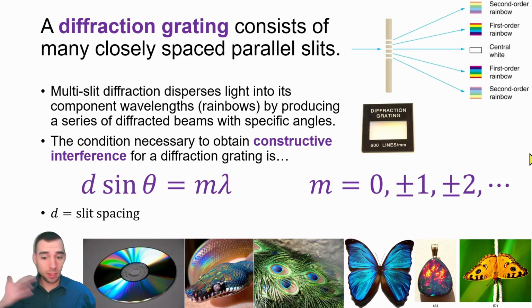And actually, diffraction gratings are what is responsible for a variety of very beautiful and interesting phenomena in the world, like the multicolored nature that you see on the back of compact discs. Many iridescent snakes or gemstones demonstrate diffraction. These butterflies and peacock feathers also demonstrate structural coloration, which is essentially an effect of diffraction.